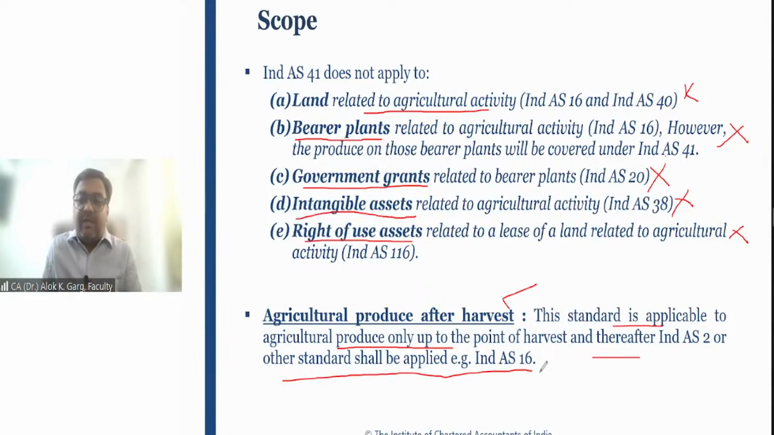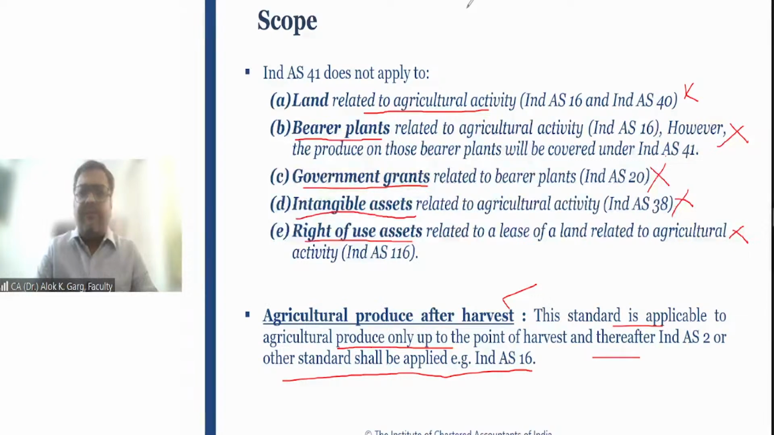But subsequently, it will no more be under Ind AS 41. Immediately after plucking, it will become an inventory. It will become an inventory and it will be covered under Ind AS 2. So I will explain this concept with the help of an example in the Excel file. Okay.